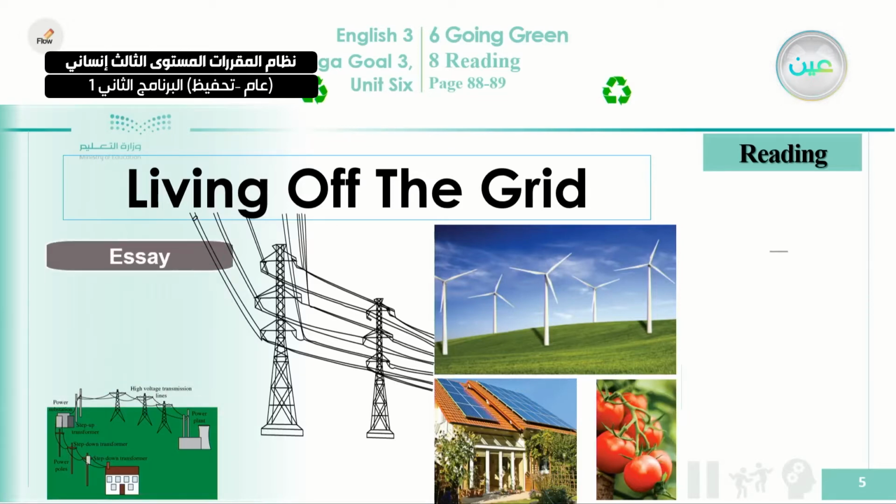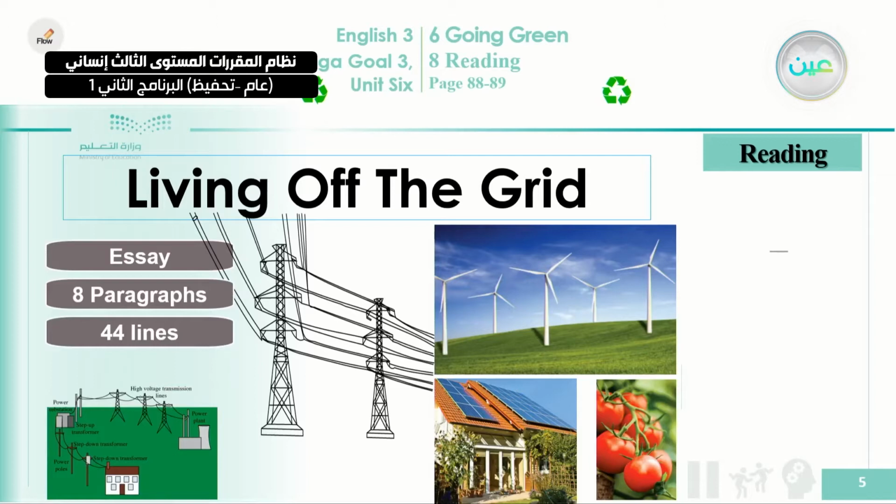Now, let's review again what this passage is. It is an essay. You know, an essay consists of plenty of paragraphs. This essay consists of 8 paragraphs, and we can also count the lines. When you count the lines, you can tell how many words this essay consists of. So there are 44 lines, and approximately 600 words. You can use this to measure later, when it comes to writing, how many words you are going to write.